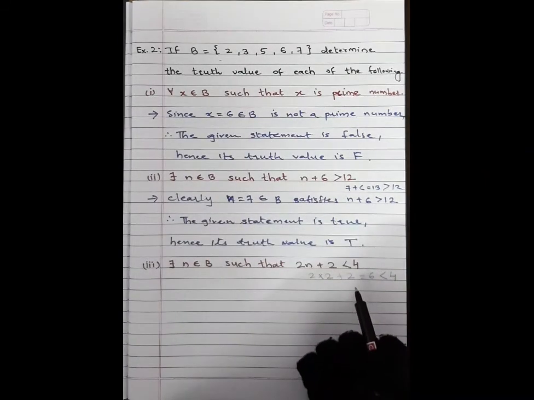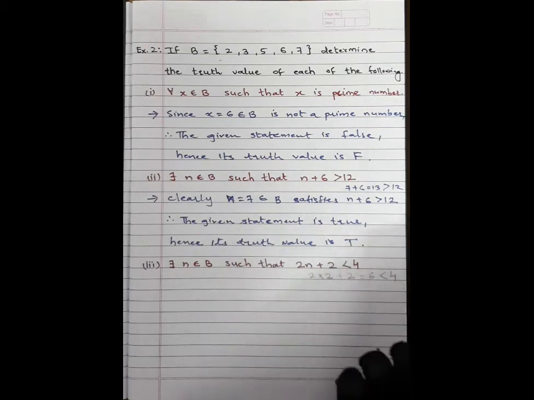Means if it is not true for 2, it is not true for every value of the set B, because every number is greater than 2. So all the results are coming greater than 6. If 6 is not less than 4, then no number is less than 4.